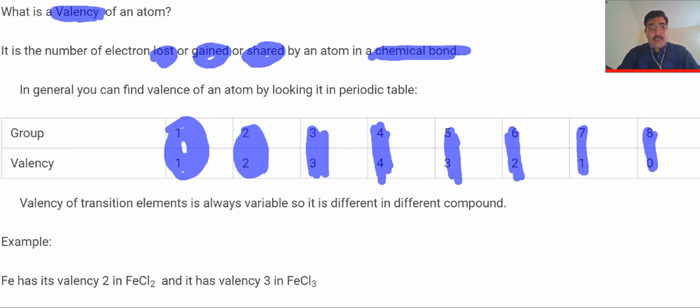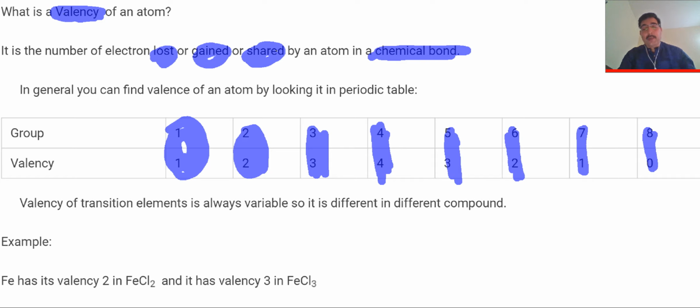Why is it happening so? It is because group 1 elements have one electron in their outermost shell. If that electron is lost, they become stable. Similarly, group 2 metals have 2 electrons in their outermost shell. If they lose 2 electrons, the noble gas configuration is achieved. Similarly, group 3 elements have 3 electrons in their outermost shell. Once the 3 electrons are lost, the noble gas configuration is achieved.